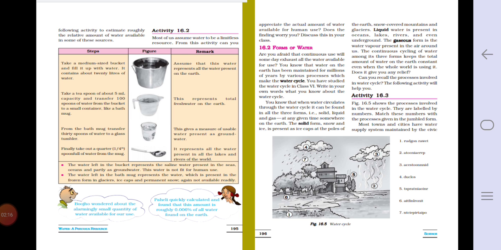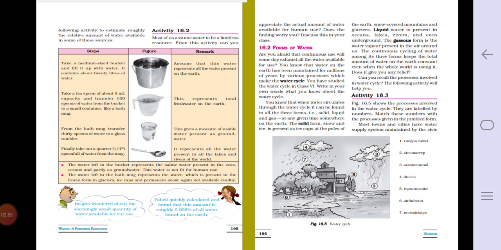The water left in the bath mug represents the water which is present in the frozen form in the glaciers, ice caps and permanent snow. Again, not available readily. So only a spoonful of water we can use for drinking purpose. So this only tells us that we need to save water, nothing else. So our earth has more water, but from only 1 to 2% water we can use as fresh water.